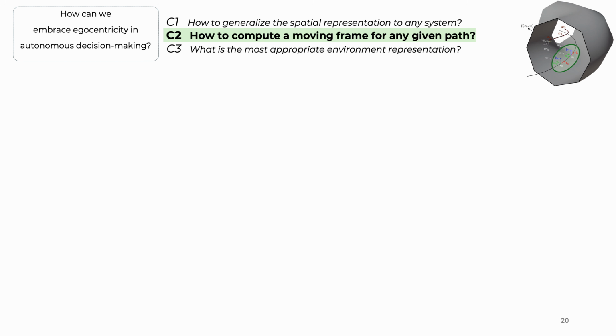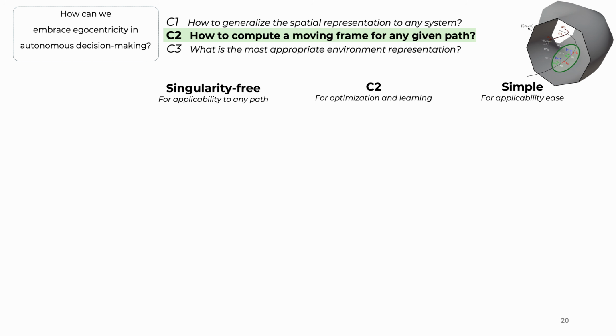Before I give answers to these questions, I would like to spend some time showing you the portfolio of options that we had in the literature before coming up with our own moving frame. When going over this portfolio of options, I will evaluate them according to three criteria.